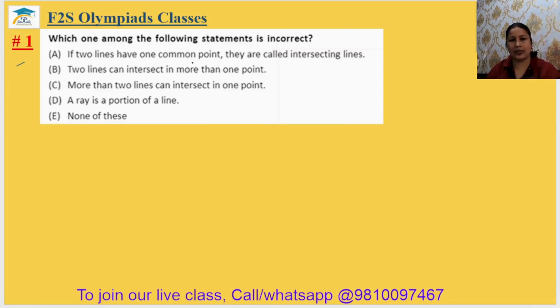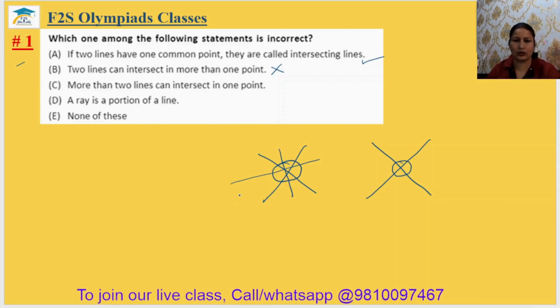If two lines have one common point, they are called intersecting lines. Yes. Two lines have one common point. This is the common point. Two lines can intersect in more than one point. No, two lines can never intersect in more than one point. This is not correct. More than two lines can intersect at one point. Yes, more than one line can intersect at one point. This is the intersecting point.